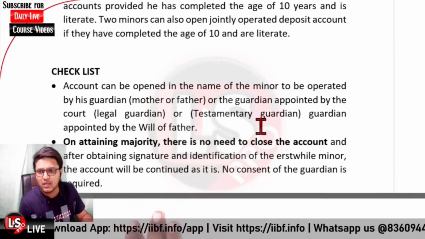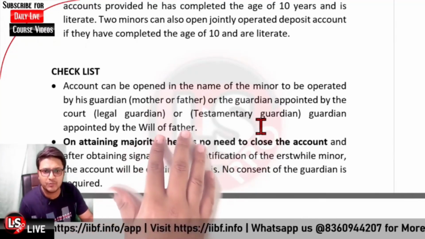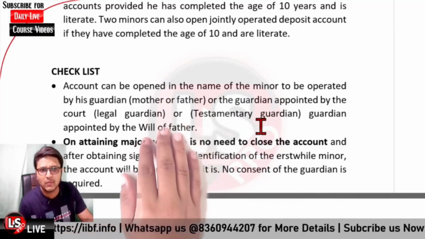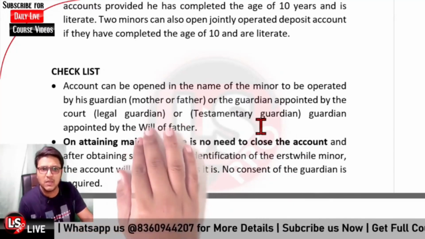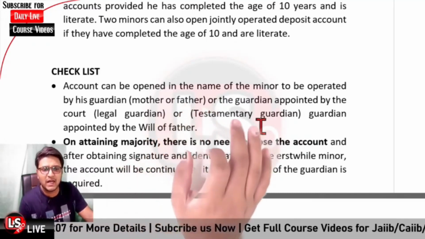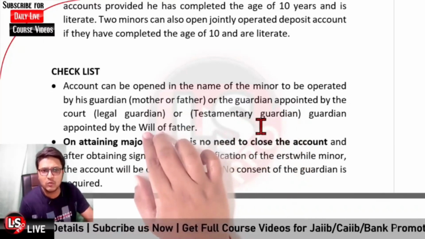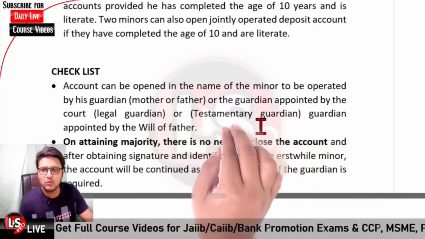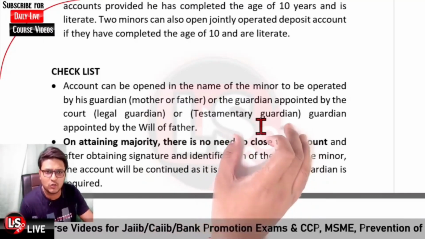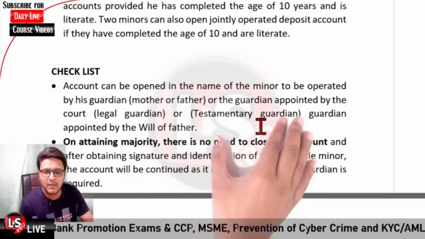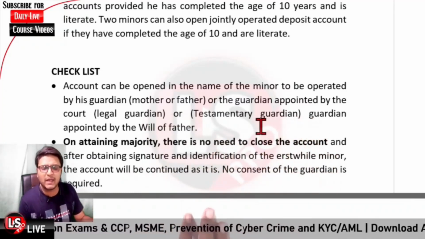First of all, there is the natural guardian. In case of a Hindu minor, the natural guardian is either the mother or the father. Both are basically natural guardians. Further, if the guardian is appointed by the court, it is said to be the legal guardian. And if the guardian is appointed by the will of the father, it is said to be the testamentary guardian. An account can be opened in the name of the minor, which can be operated by his guardian.